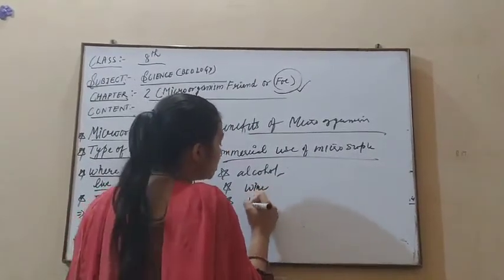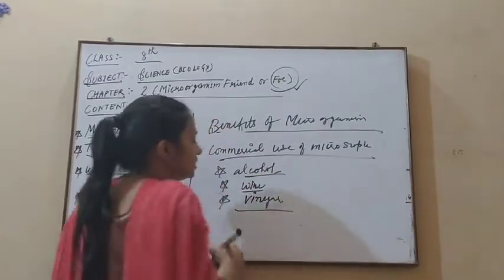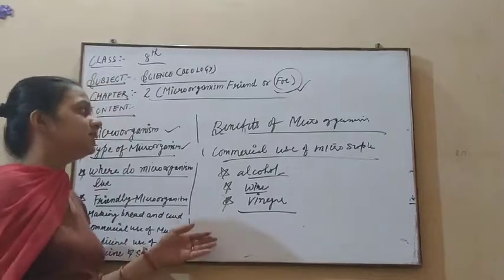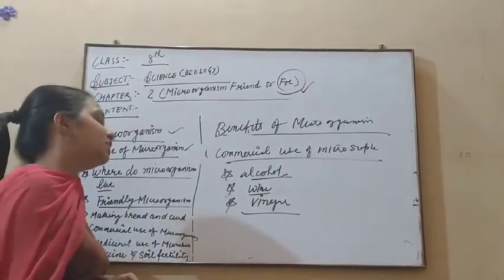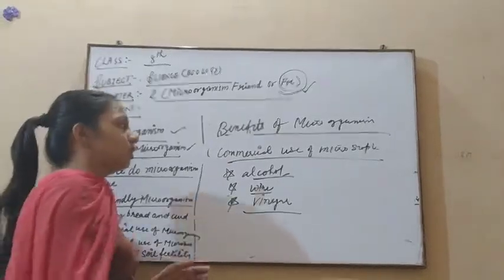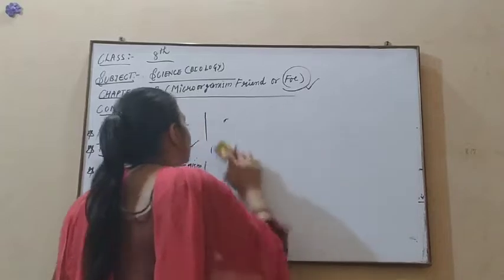Okay, and wine also, vinegar also. So on a large scale, if we want to make all these things, alcohol, wine, vinegar, this is made with the help of microorganisms. So here also microorganisms play a very important role. This is also used on a big scale to make many things.